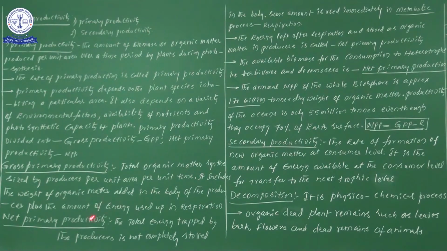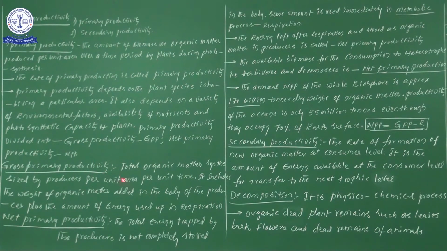Because here the energy used for the respiration process is also produced only by the autotrophs or plants. So some amount of organic matter is going to be synthesized and some amount of energy is utilized for the respiratory activities. So the energy used for the respiratory activities, that particular energy we must also take under gross primary productivity.